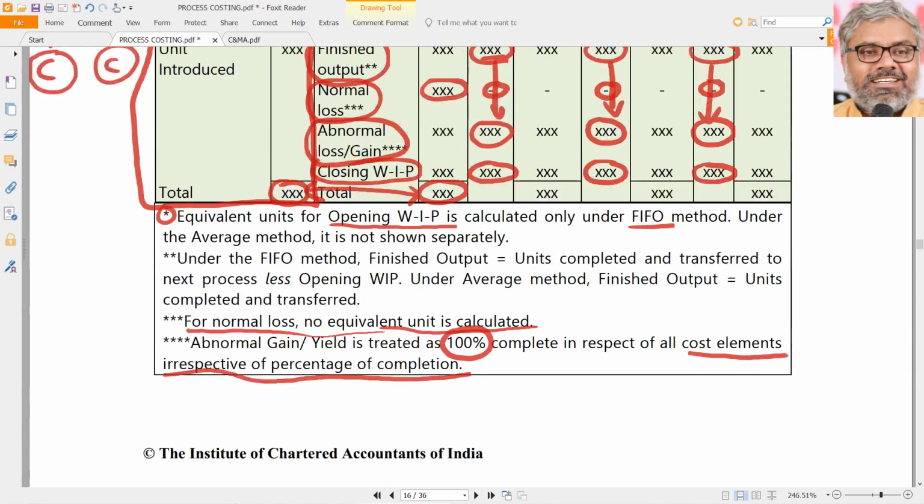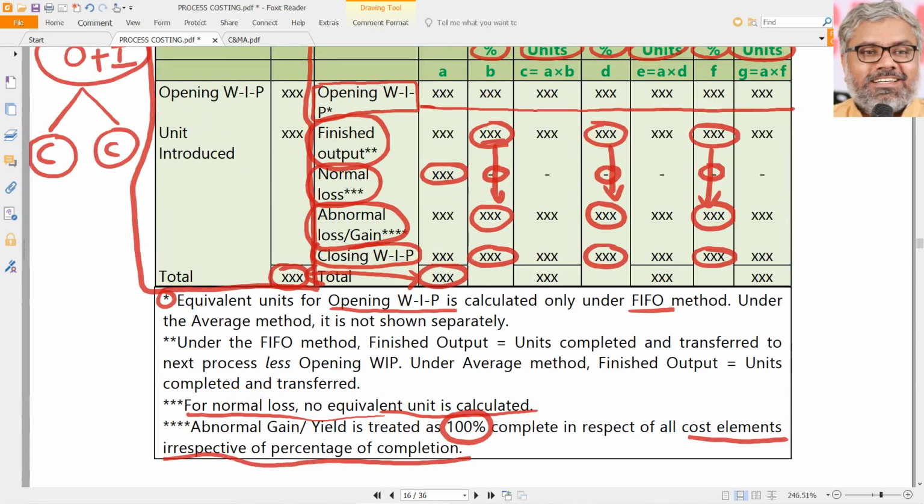We should know what is happening. You had some opening work in progress and some units introduced. What happened to them? How much has been completed and transferred to the next process? How much was normal loss? How much was abnormal loss? How much was closing work in progress? All of that has to be accounted for, and finally matched.